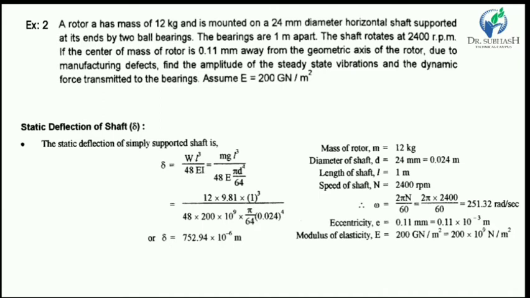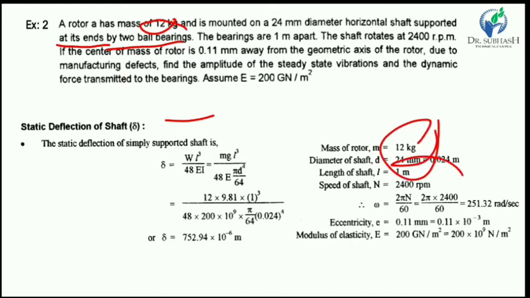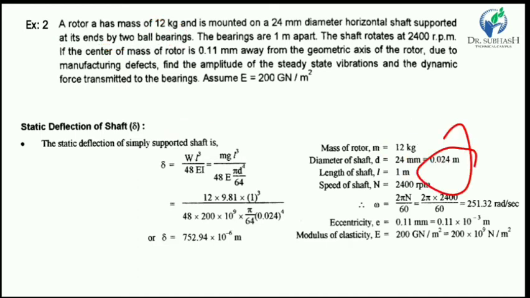Now see the next example. A rotor has a mass of 12 kg and is mounted on a 24 mm diameter horizontal shaft, supported at its ends by two ball bearings. So the shaft is supported by two bearings. Rotor mass is 12 kg, the diameter of the shaft is given as 24 mm, convert it into meters. The bearings are 1 meter apart, so the length of the shaft is 1 meter.